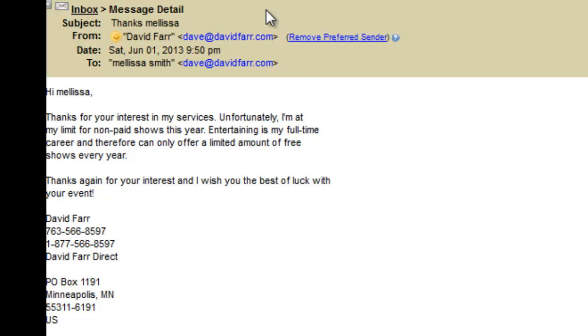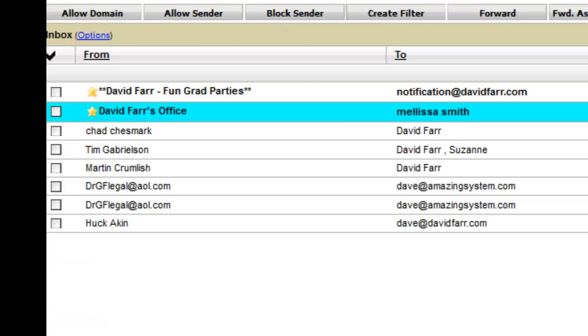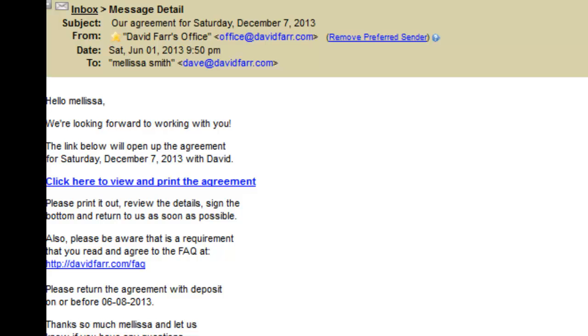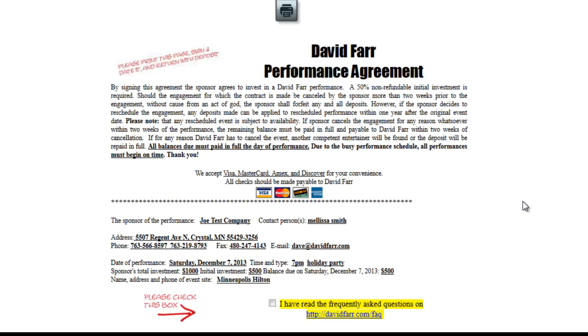So let's take a look at the next example here, which was sending out a contract. Okay, so this is what the contract looks like. It says, "Hello, Melissa. We're looking forward to working with you. The link below will open up the agreement for Saturday, December 7th, 2013 with David. Click here to view and print the agreement." Alright, so let's go ahead and click that link. And that opens up our contract that they can simply print by pressing this button right there.